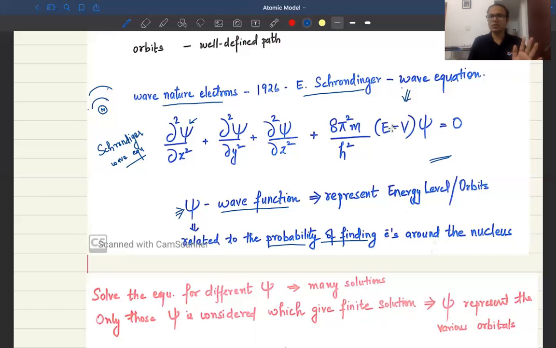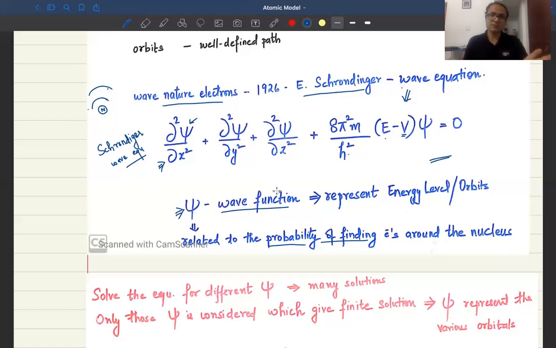Just have a look at this equation. Here you have mass, Planck's constant, energy, and voltage, the potential. Basically V is the potential. Psi is the wave function. These are not the differential expressions you might have heard of in mathematics, but rather partial differential expressions.